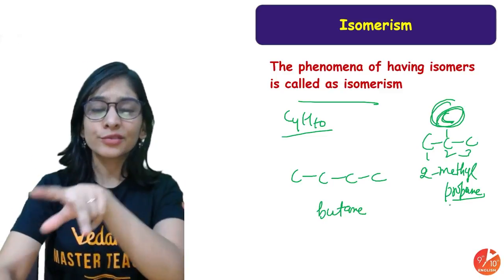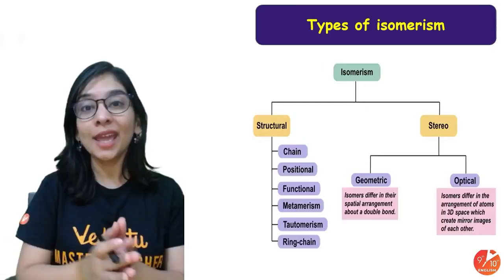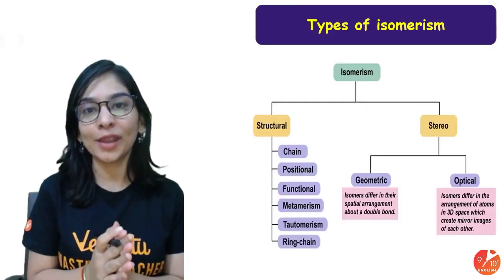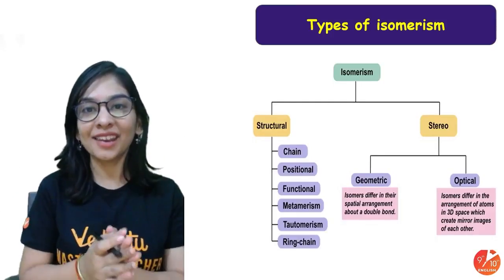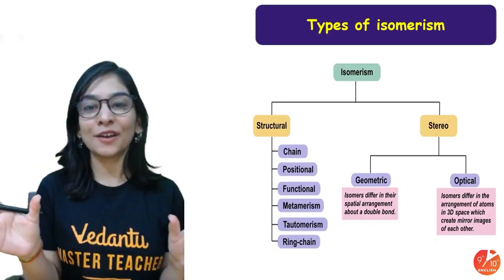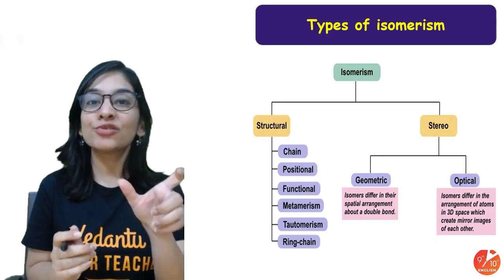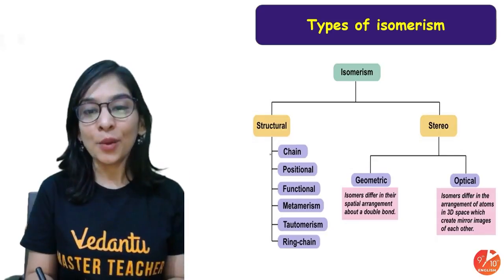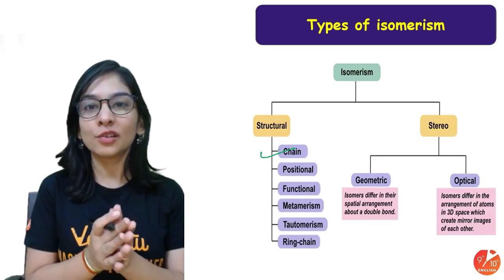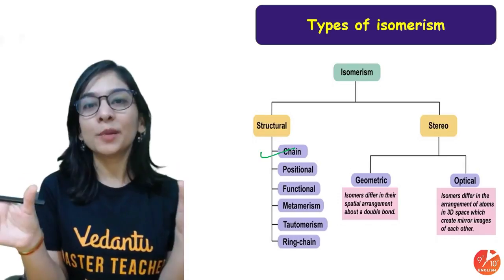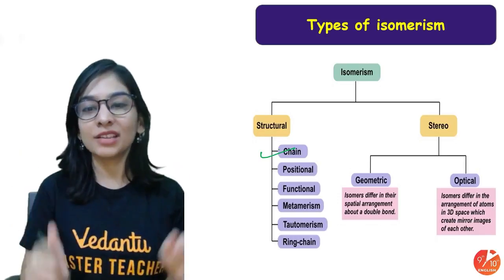But it's not just that the structure can be written in a different way. There are different ways of showing isomerism, not only one. Isomerism itself is of 2 types: structural isomerism and stereoisomerism. So structural is just a part of it, where chain isomers are also there, writing with different possibilities of chain, straight chain, branch chain.